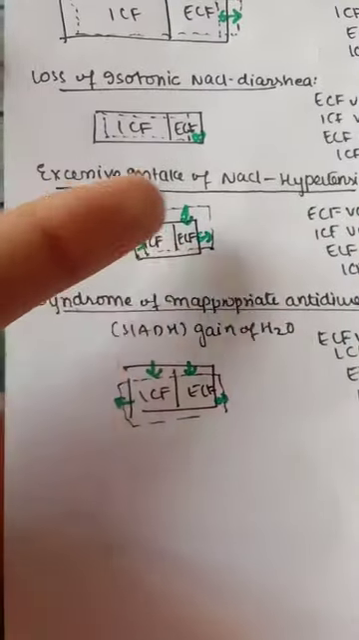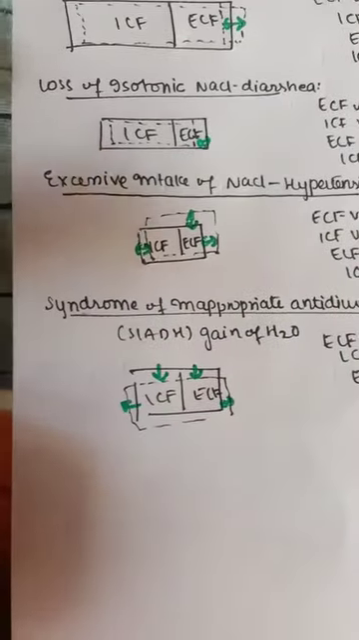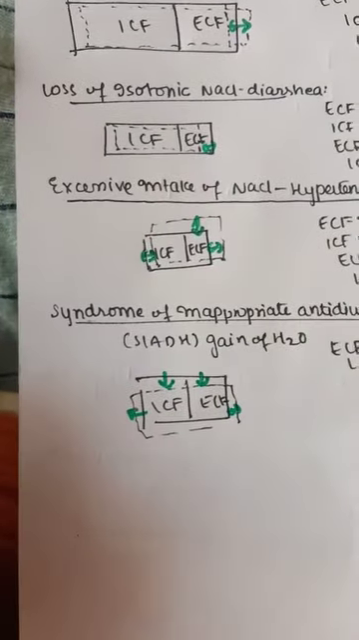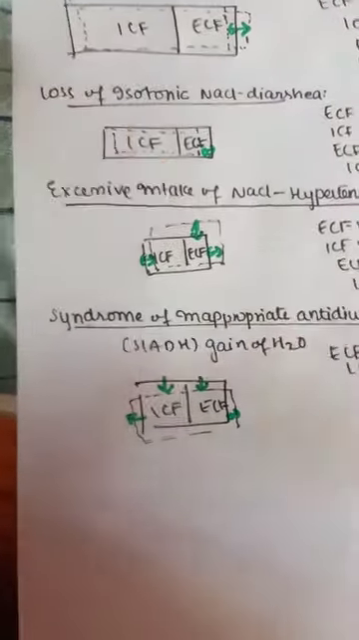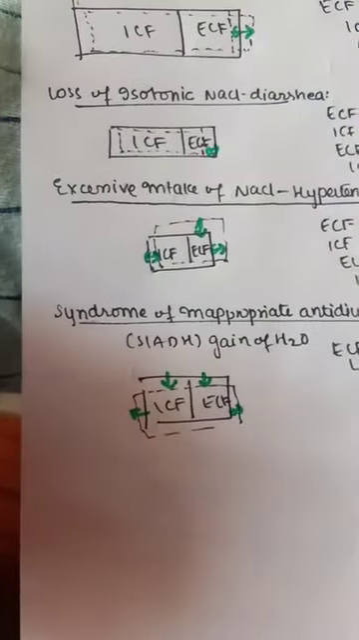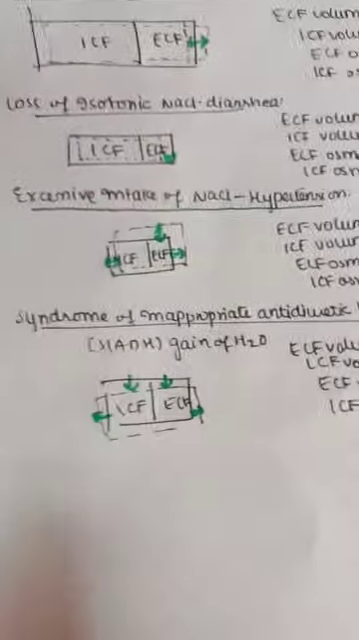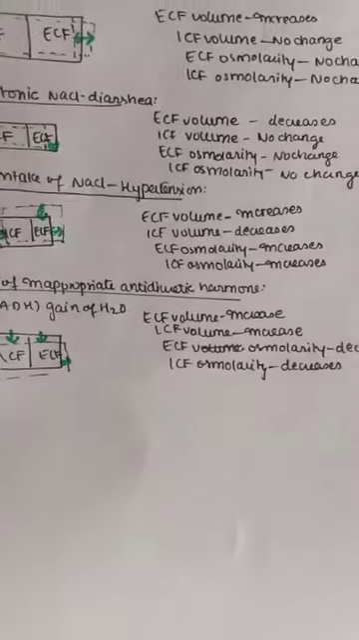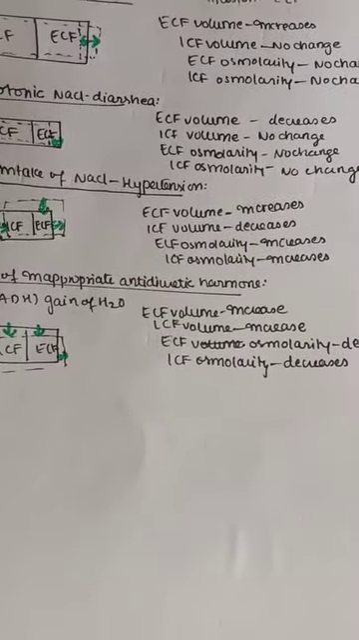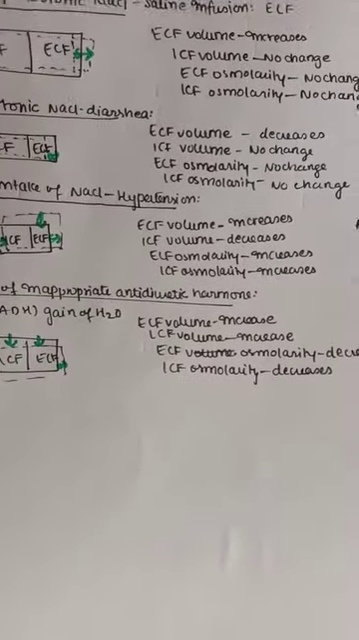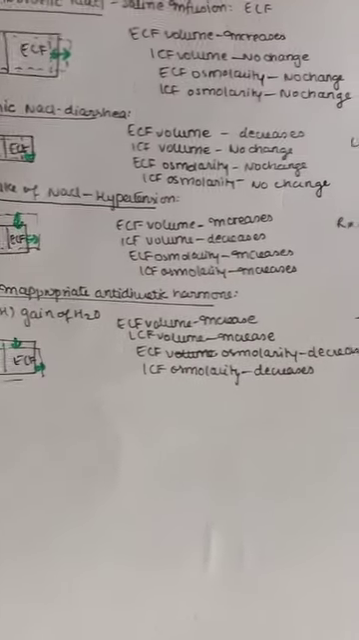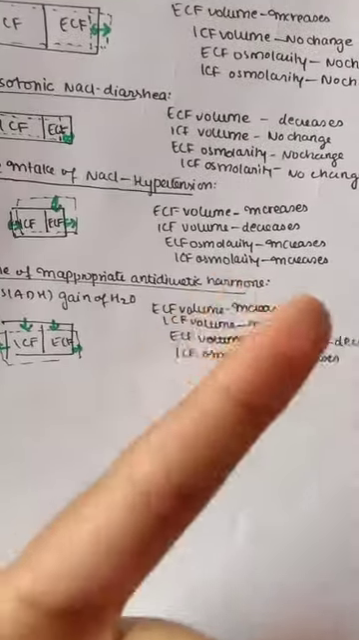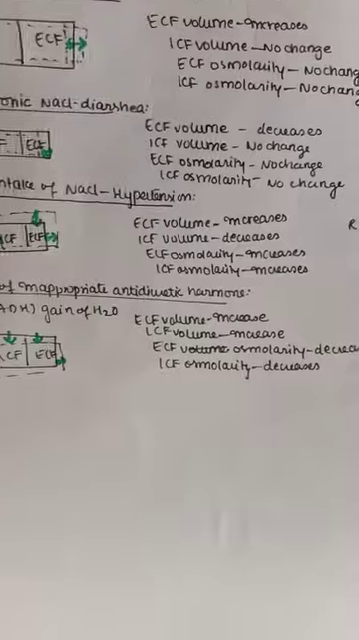So the intracellular fluid now shifts towards the extracellular fluid. Now we can easily understand that the extracellular fluid volume is increased, as well as extracellular fluid osmolarity. But intracellular fluid, as it's moving towards that side, its volume is decreased. Let us check whether they're right or not. Yes, extracellular volume is increased, intracellular fluid volume is decreased, extracellular fluid osmolarity is increased, and intracellular fluid osmolarity also increases. Yes, this is important.